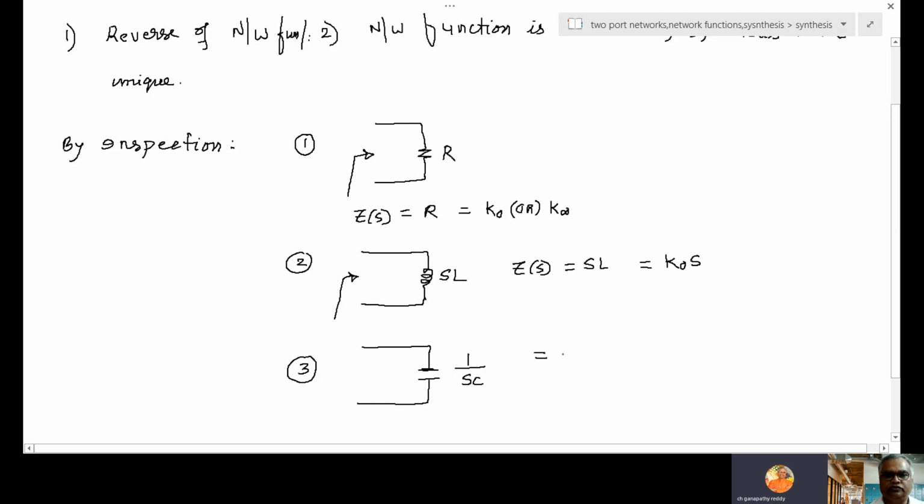So we can show it like K0 by S. It is having a pole, which means it is infinite. So K infinite by S. It is having a pole at S equal to 0.